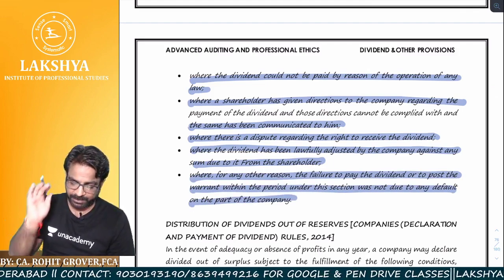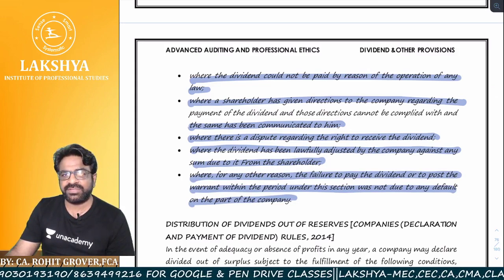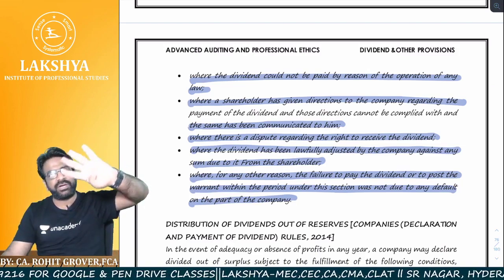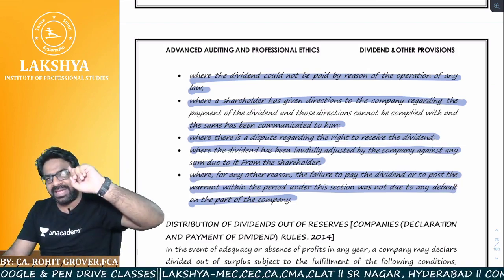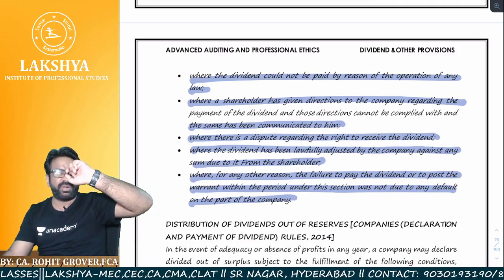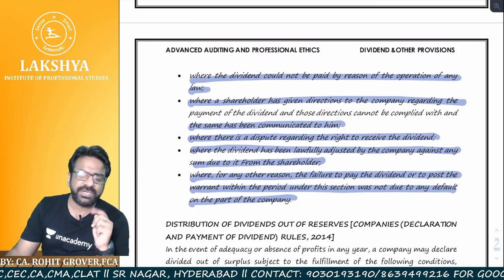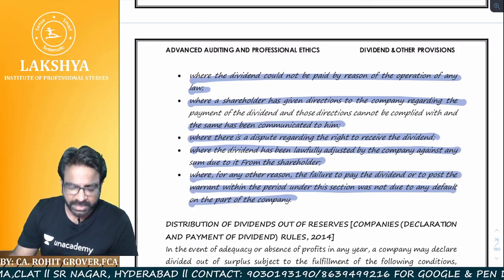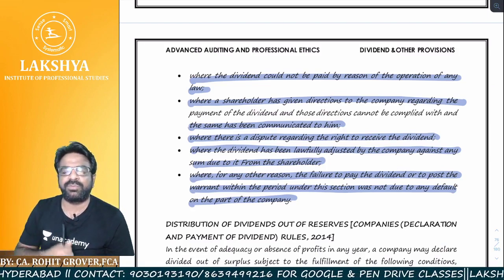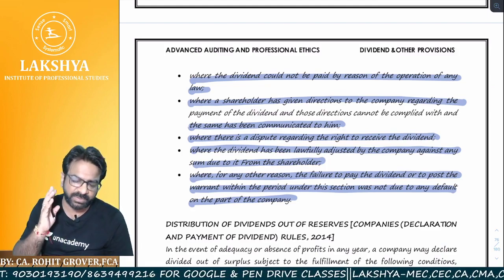Now, did I tell you that if you are paying the dividend out of free reserves, what are the provisions you have? You have 4 conditions to be satisfied. Tell me one by one. The rate of dividend to be offered shall not be more than the average of the last 3 years' rate. Condition number 2. What is condition number 2? Tell me. The maximum amount to be withdrawn from the free reserves shall not exceed 10%, or 1/10, of the total paid up share capital plus free reserves.